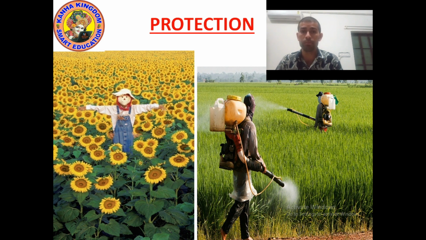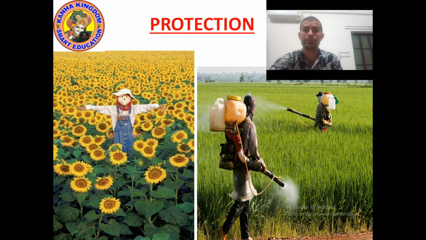So we need to remove weeds with the help of some tools, and we need to protect the crops. We use fertilizer also. We use pesticide. You can see in the picture a pesticide. A farmer is using pesticide to kill the insects. Okay, understood?